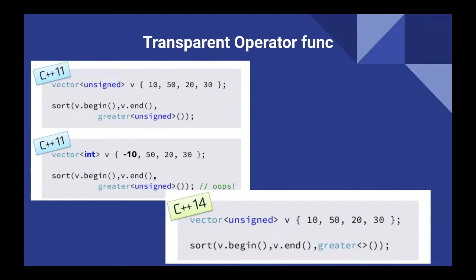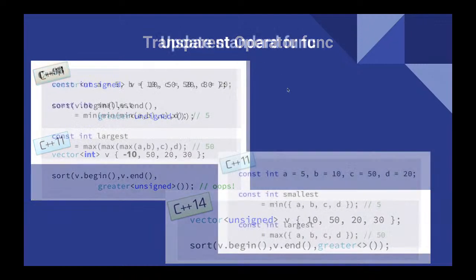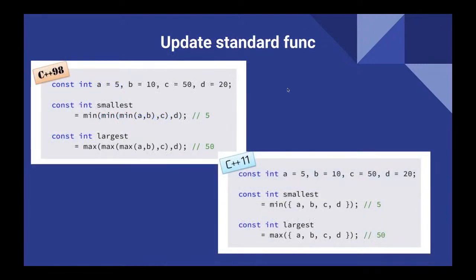If someone forgets to change this type, then what's going to happen is, yeah, this is a mistake, right? So instead of doing that, they just removed this part. That means a transparent operator functor. And another thing is the updated standard functions. Previously, min, max, all of them were separate, but instead of doing that, in C++11 they integrated everything into one function here.